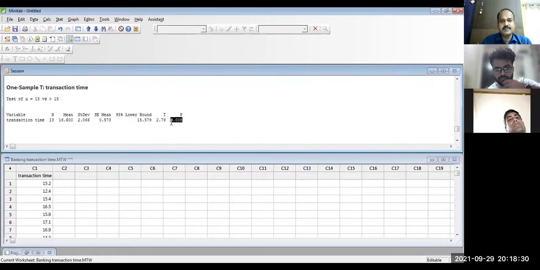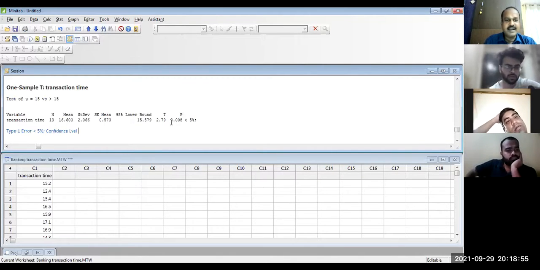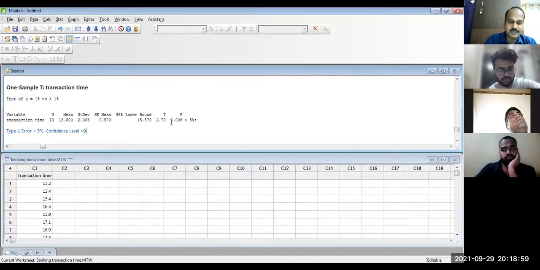Now look at the p-value. 0.008. What does 0.008 mean? It is less than 5%. Am I right? Yes, sir. What do you mean by less than 5%? Type 1 error is less than 5%. When my type 1 error is less than 5%, what does it mean? Confidence level is more than 95%. I am very sure.